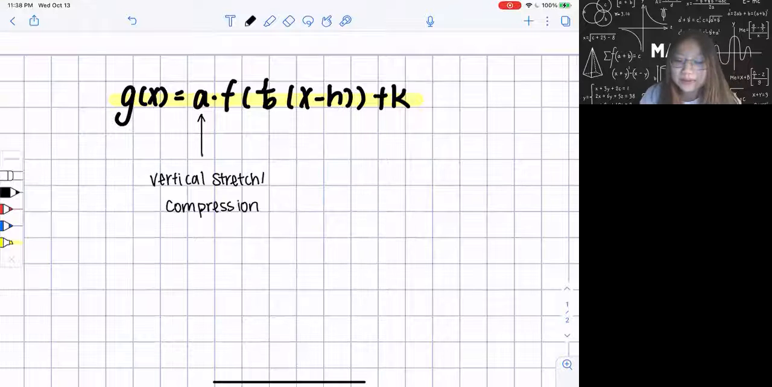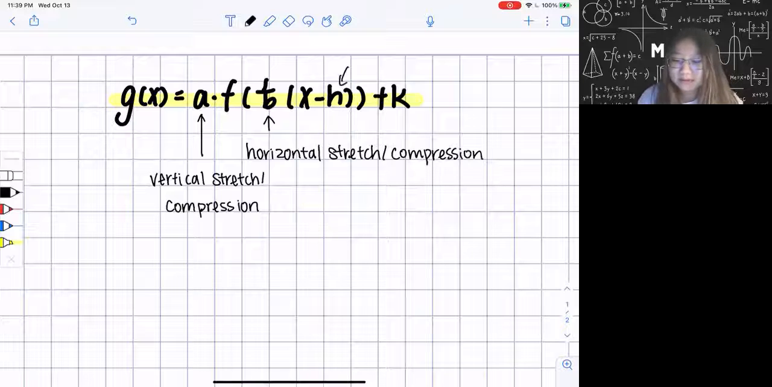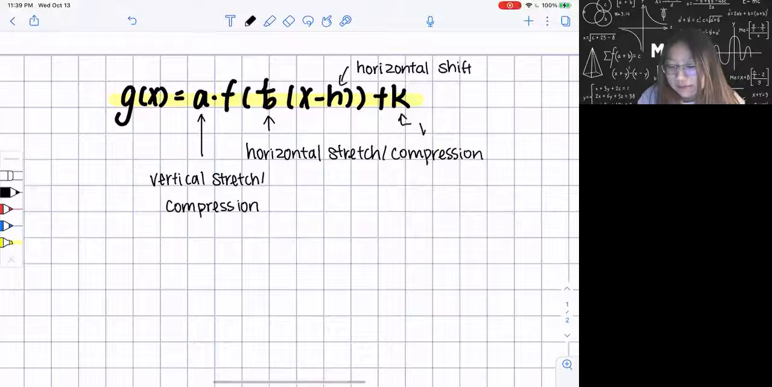And then B over here is your horizontal stretch as well as compression. And then the H here, you probably notice it's also inside the parentheses, which is also a horizontal one, and it represents horizontal shift. And lastly, the K over here, it's the last one left, which is vertical shift.